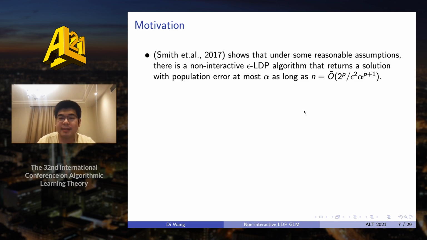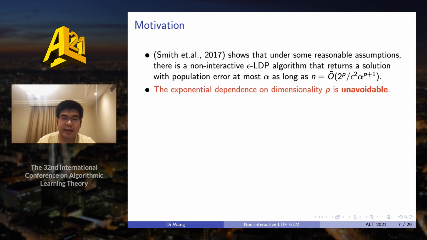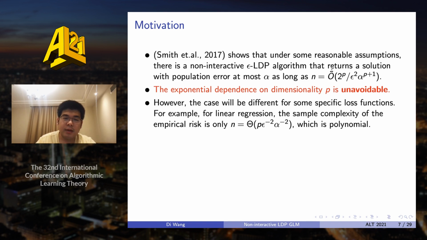We can see that in this sample complexity, there are two terms that are exponentially dependent on the dimension p. And they also showed that in general, these two exponential dependencies are unavoidable. However, we can also show that for some specific loss functions, for example linear regression, the sample complexity actually can be reduced to only polynomial size.